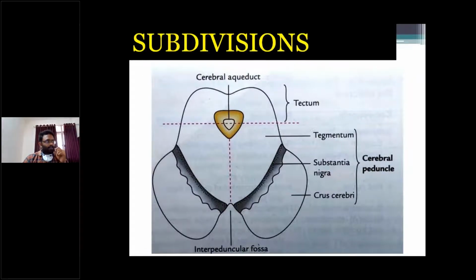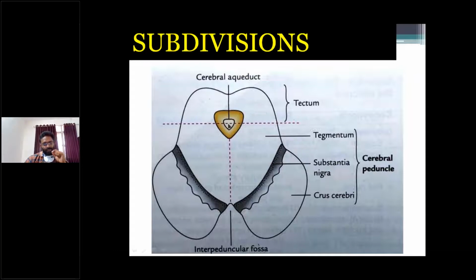And that's about the external features. External features are the ventral surface and dorsal surface, right? And next, subdivisions of the midbrain. This is the superior view of the midbrain, a cross section of the midbrain seen from above. A coronal plane passing across the middle part of the cerebral aqueduct divides the midbrain into an anterior part and a posterior part.